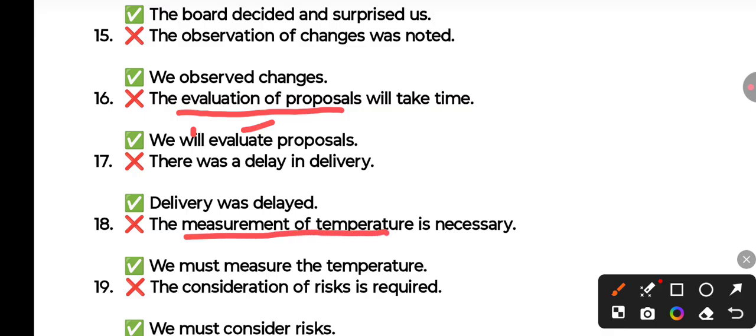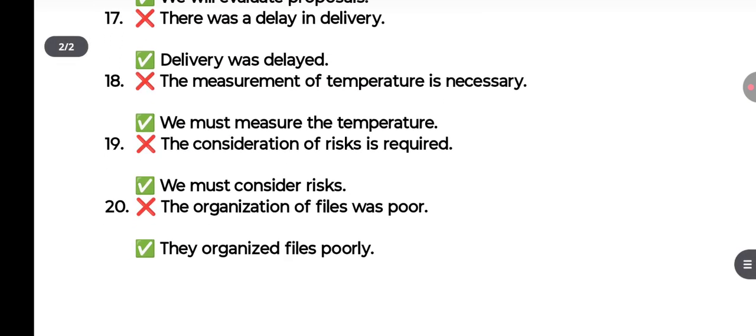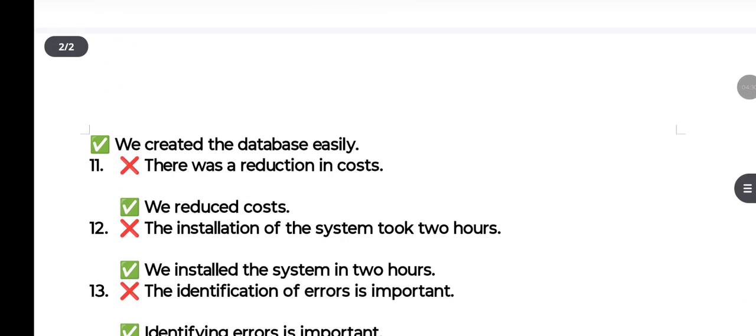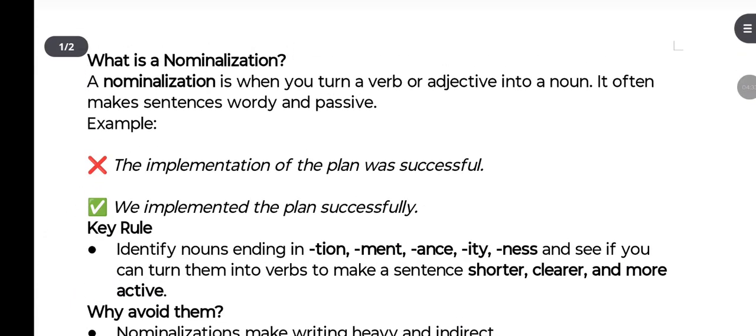We must measure the temperature. The consideration of risk is required. We must consider risk. The organization of files was poor. We organized files poorly. You see, so there are sentences that can be made shorter, clearer, and more concise if we avoid changing a verb or adjective into a noun. So we need to take care of it. Thank you.